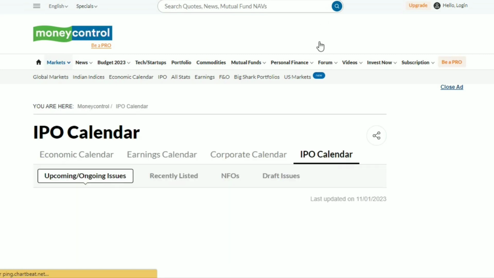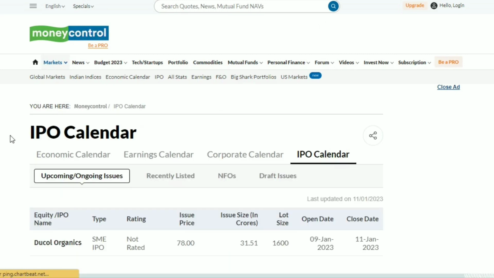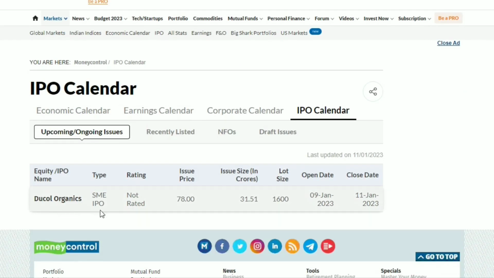And the IPO calendar. The IPO calendar will represent IPOs which are coming in future, IPOs which have filed draft issues, those filing for an IPO, and recently listed IPOs. Here, see, the upcoming or ongoing IPOs.